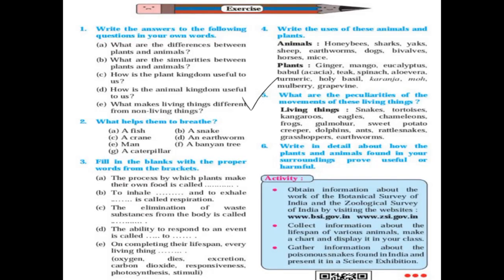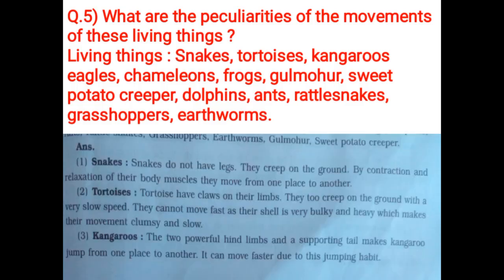What are the peculiarities of the movements of these living things? Living things are snakes, tortoises, kangaroos, eagles, chameleons, frogs, gulmohar, sweet potato creeper, dolphins, ants, rattlesnakes, grasshoppers, and earthworms.